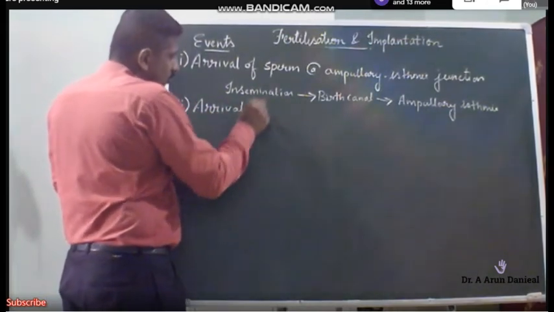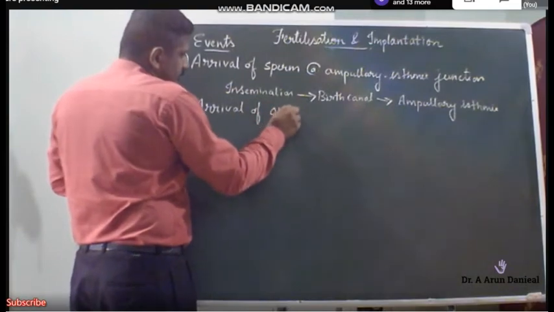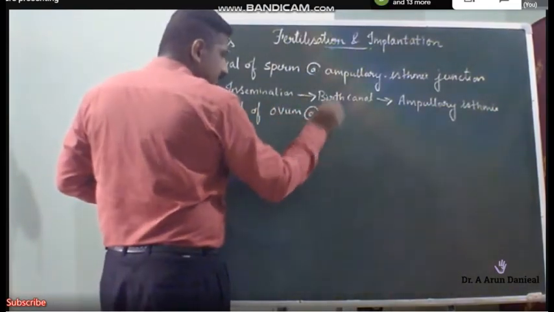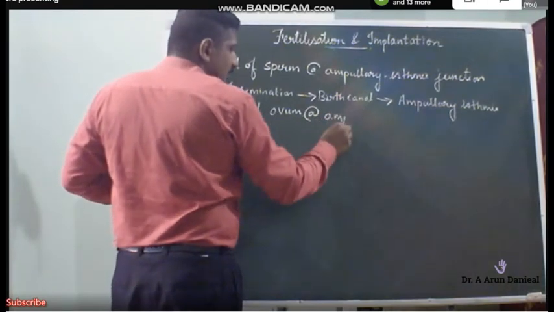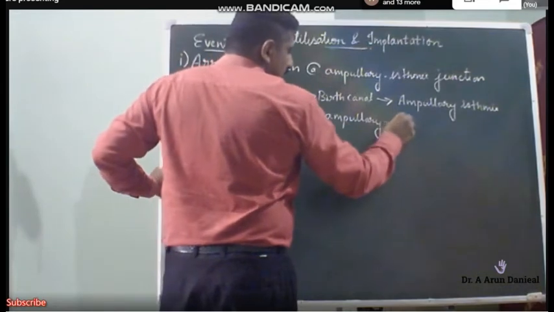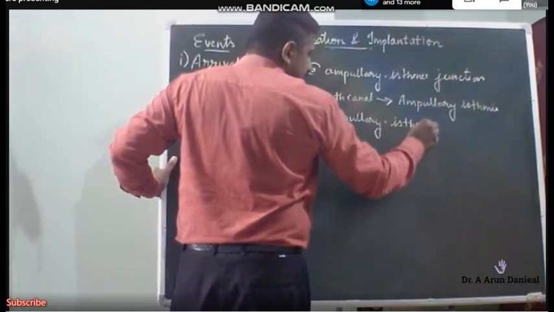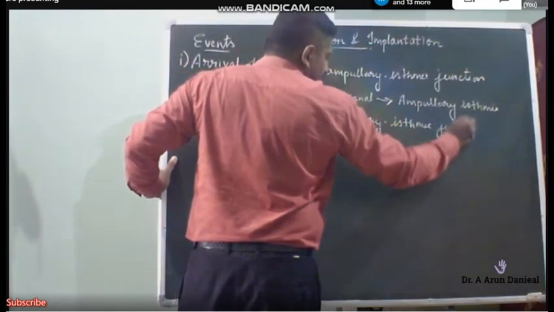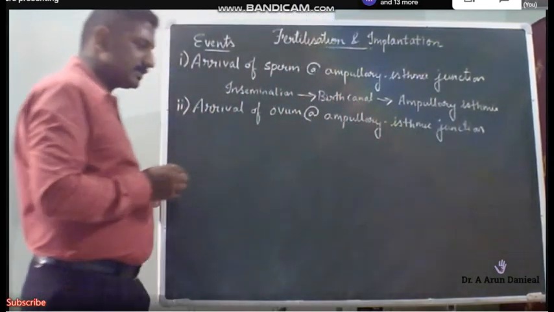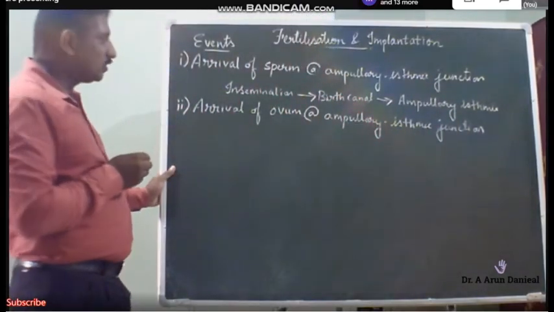The second important event is arrival of ovum. So where do they have to arrive? At the ampullary isthmic junction. Means the ova have to arrive at the ampullary isthmic junction. What is the route of entry?